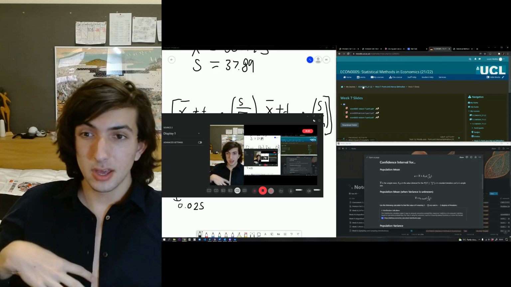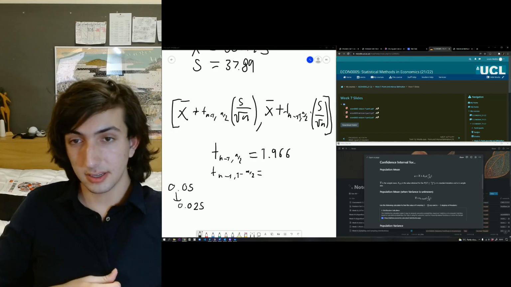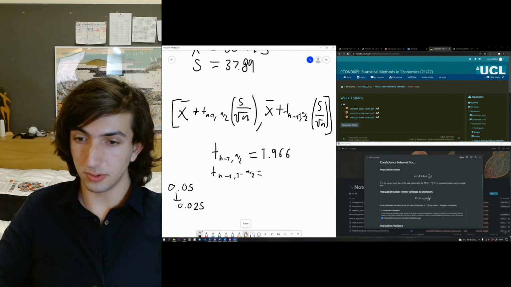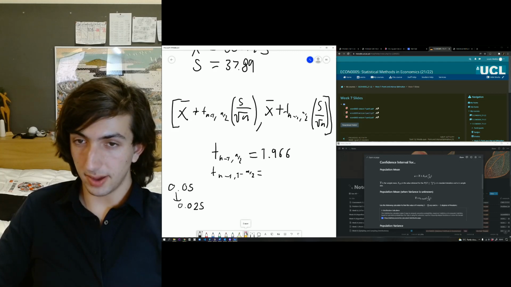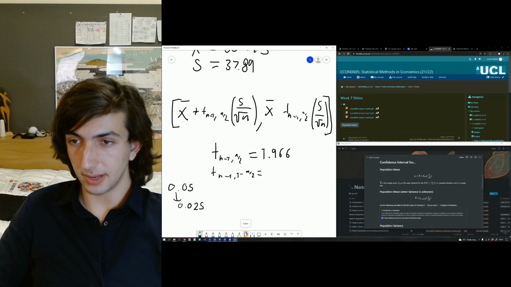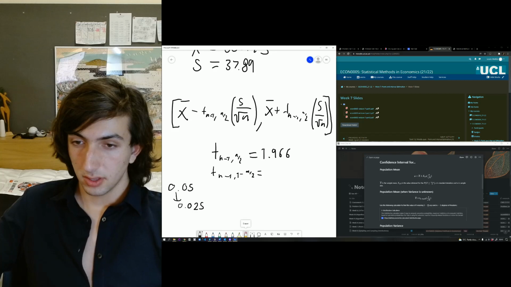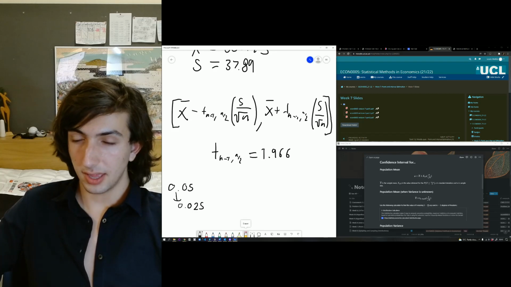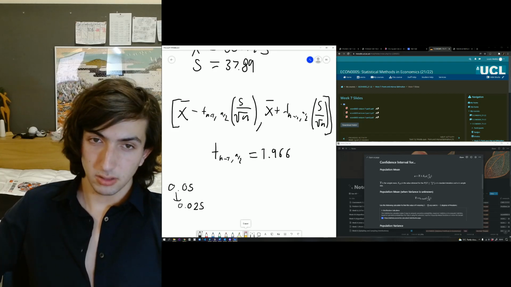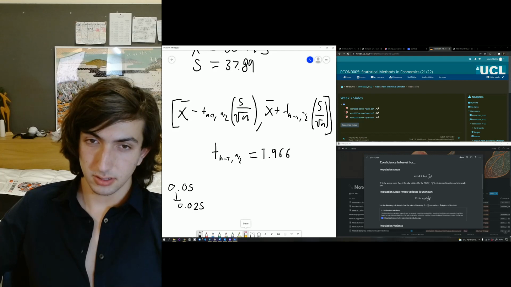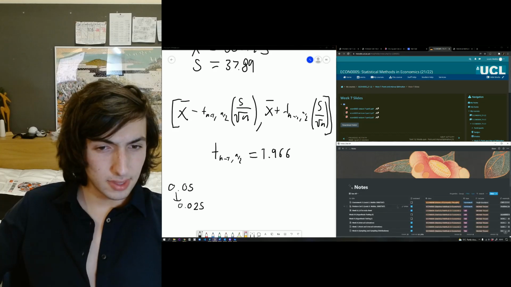Which means we are not going to do the 1 minus. We're going to just do minus and plus. Okay, so we've got plus and minus. And we've got our value at alpha over 2, which I think I did. What did I do last time?